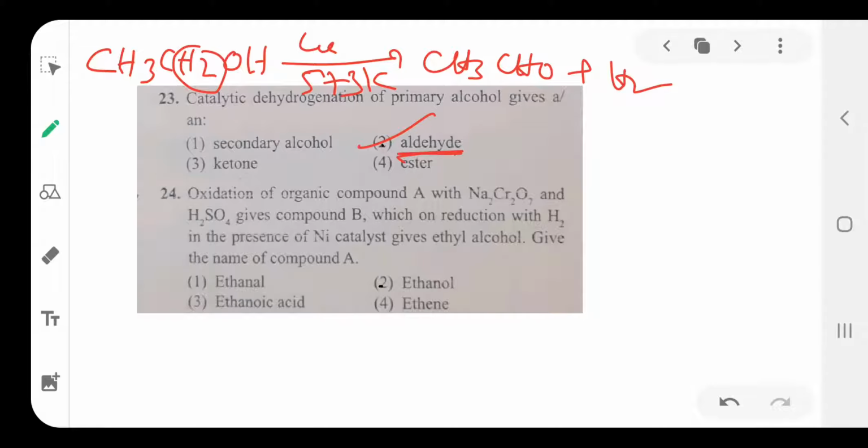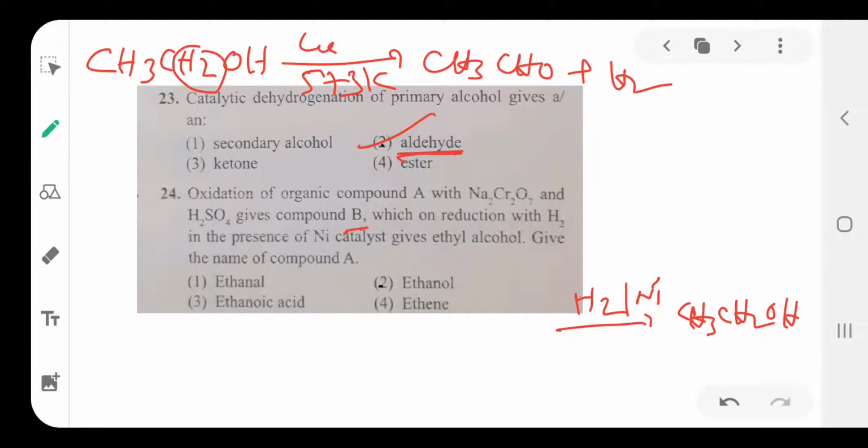Next, 24. Oxidation of organic compound A with Na2Cr2O7 and H2SO4 gives compound B, which on reduction with hydrogen in the presence of nickel catalyst gives ethyl alcohol. The final product is ethyl alcohol, CH3CH2OH. How is it obtained? By reduction in the presence of nickel catalyst.